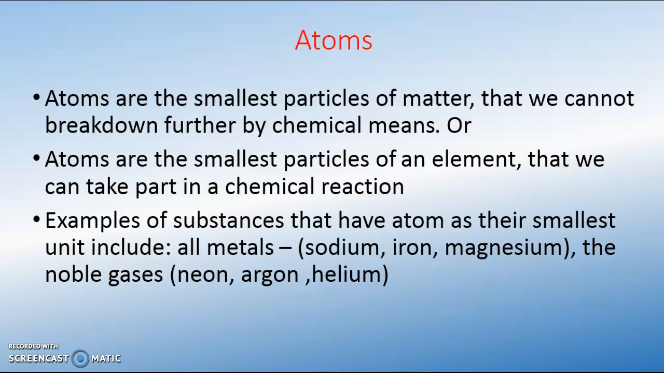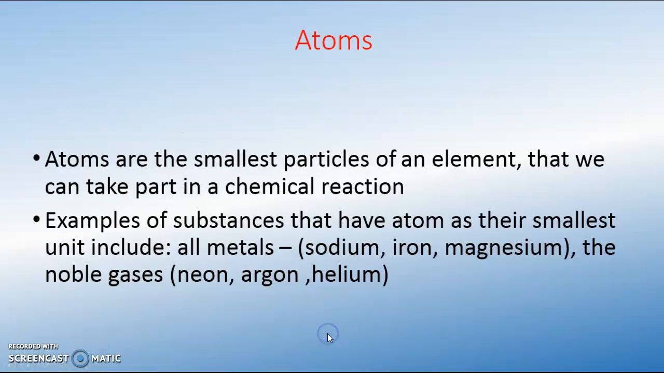in a chemical reaction. Examples of matter or substances whose smallest unit we can confidently say is made up of atoms are metals, such as sodium, iron, magnesium, calcium, boron. All metals, their basic unit is atom. And then the noble gases, their smallest unit, which is put together to form that gas, is also atom. So we can talk of neon, argon, and helium.